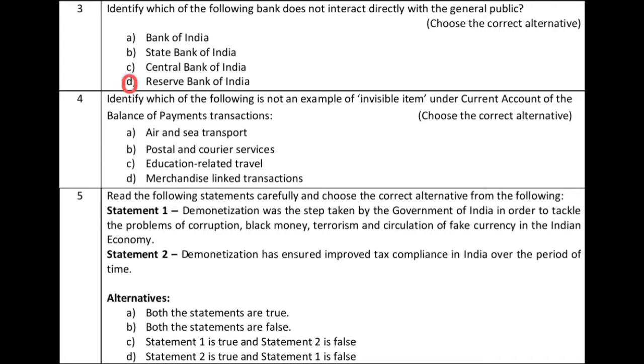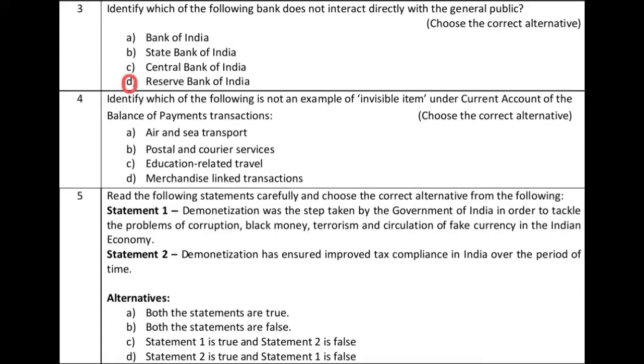And then question number 4. Identify which of the following is not an example of an invisible item under the current account of the balance of payment transactions. What do you mean by invisible items? Invisible items means, for example, if you are purchasing goods, you are paying transport charges, you are paying insurance charges. So, these are the items which you cannot see, that is invisible items.